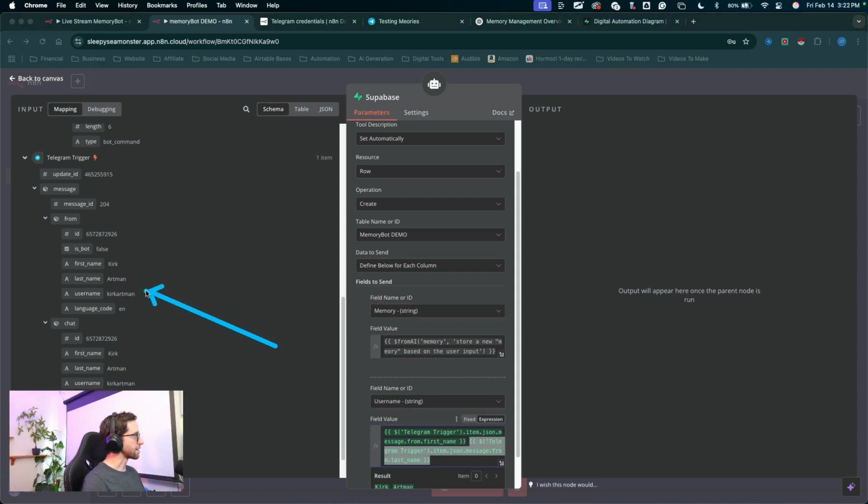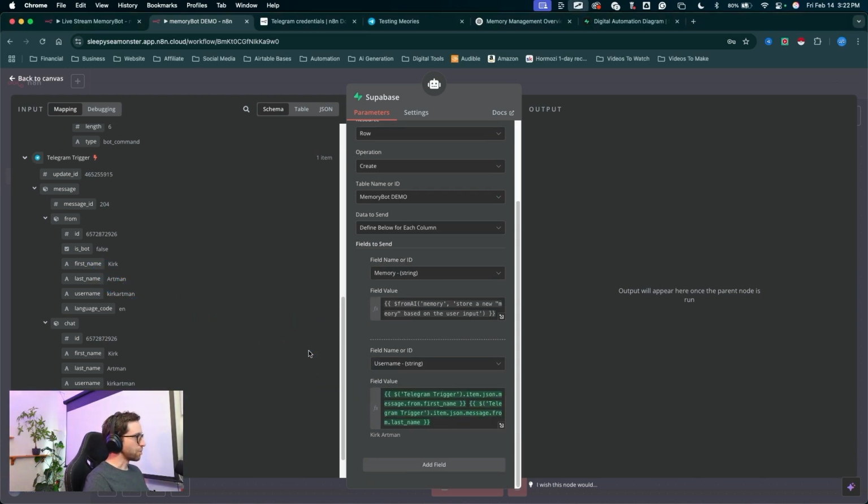This will add in the user's actual name here into this username field in Supabase. In case you want to preview what this JSON is actually outputting, here's a preview down below the field of what the JSON here is actually outputting. The text from the first name and the text from the last name, just like that. Let's add the last field here.